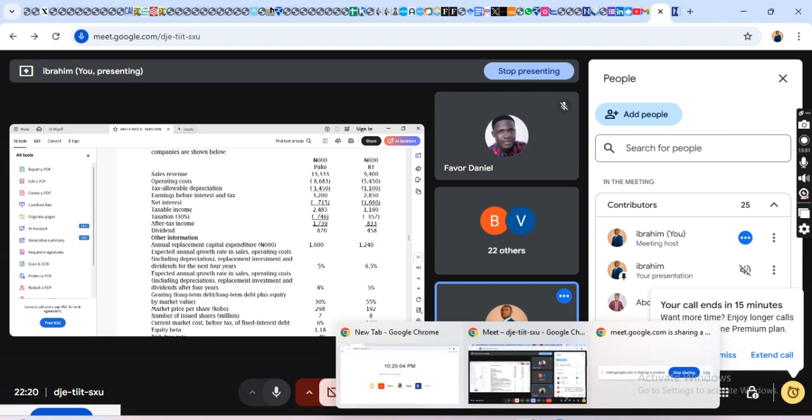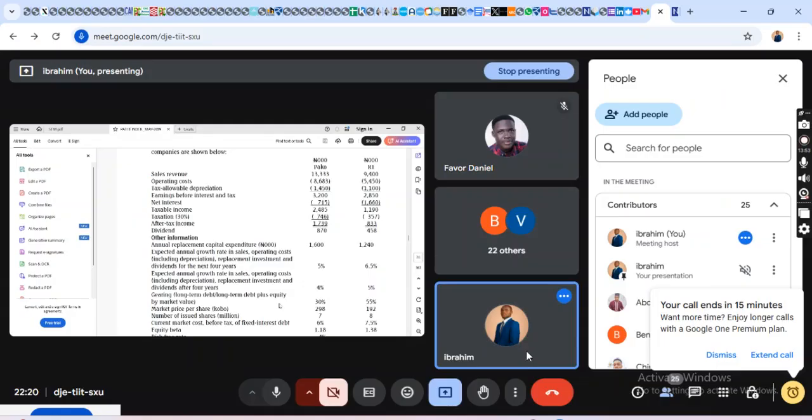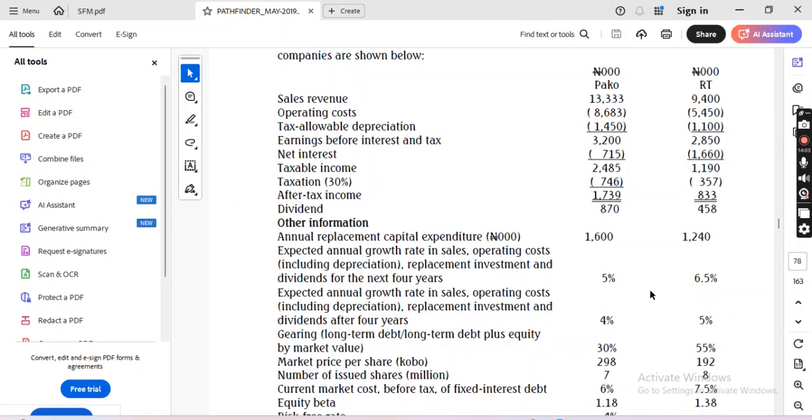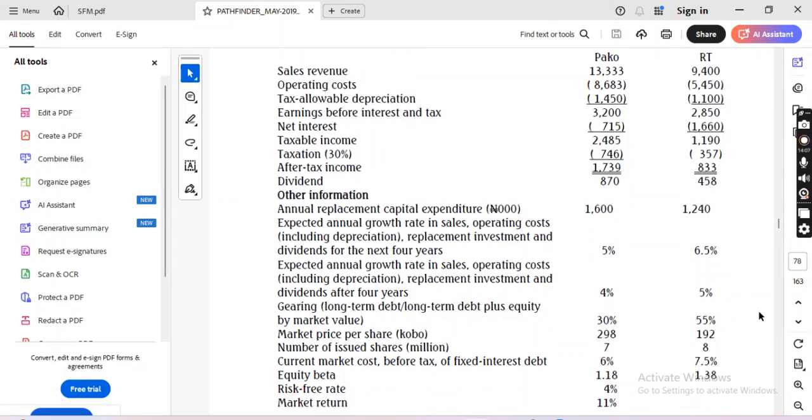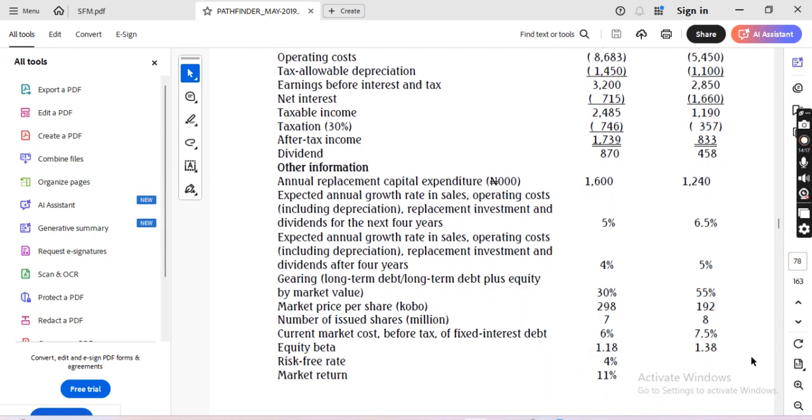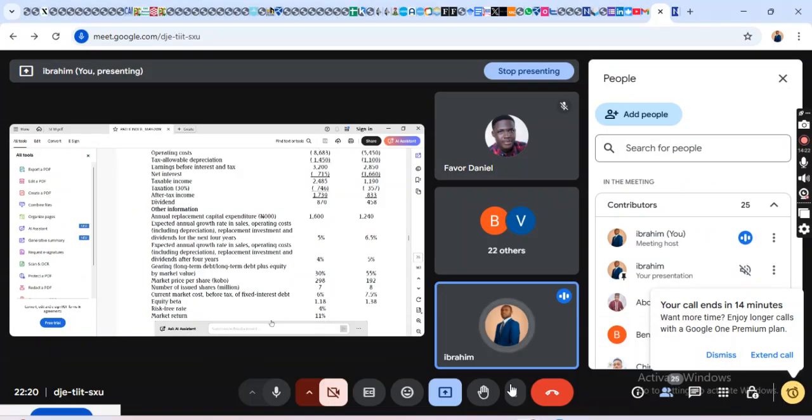Then the current market cost before tax of fixed interest debt. So this is the debt rate, the cost of debt, and it is before tax.